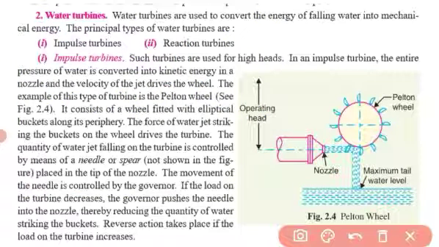These impulse turbines are used for high head. In an impulse turbine, the entire pressure of water is converted into kinetic energy, so it becomes the operating head, as shown here.